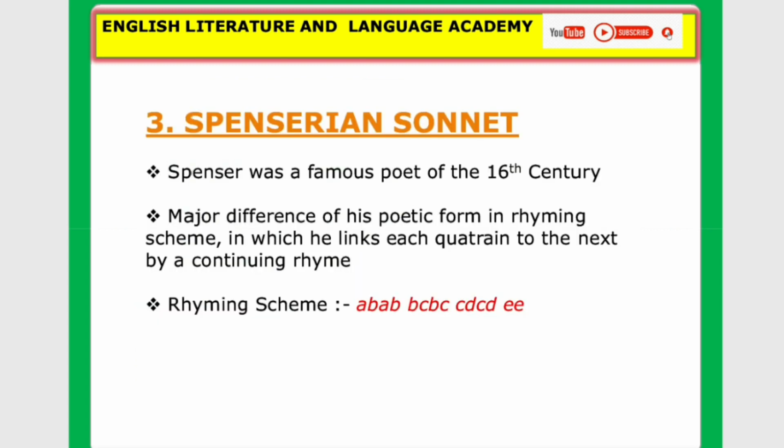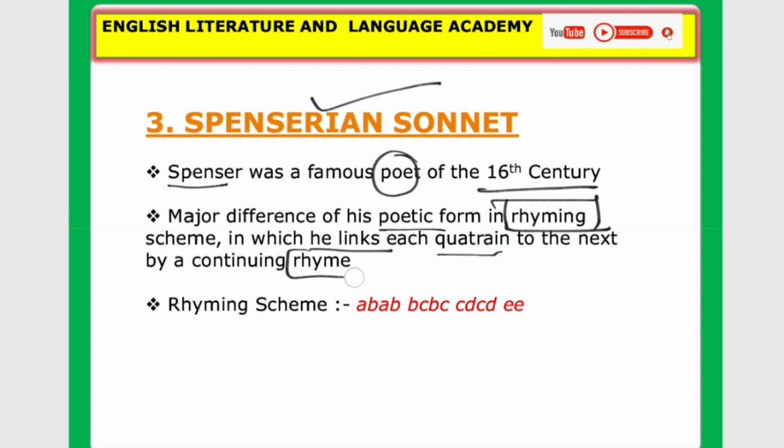Third very important sonnet form, that is Spenserian sonnet. Let us see. Spenser was a famous poet of the 16th century, and the major difference of his poetic form is in the rhyming scheme. What is the major difference between Spenserian and Shakespearean sonnet? That is only the rhyming scheme. Definitely there are 14 lines, but the rhyming scheme is different. Okay, so let us see, in which he links each quatrain to the next containing rhyming.